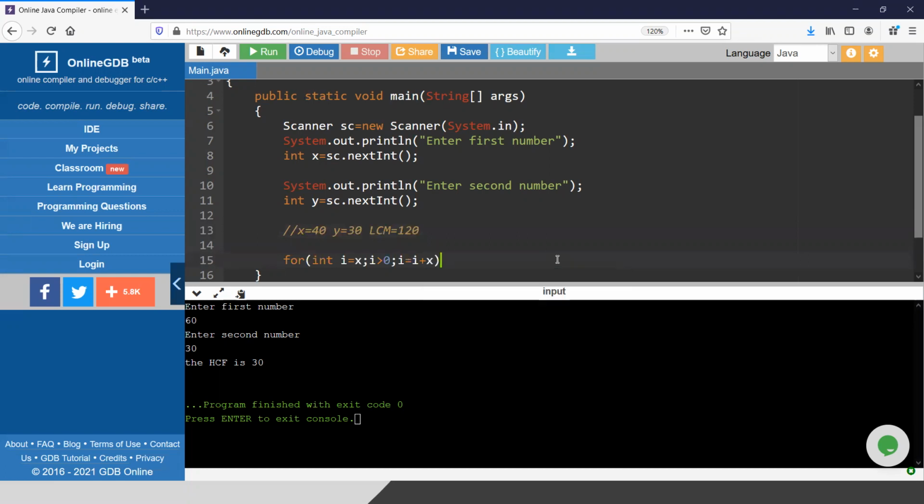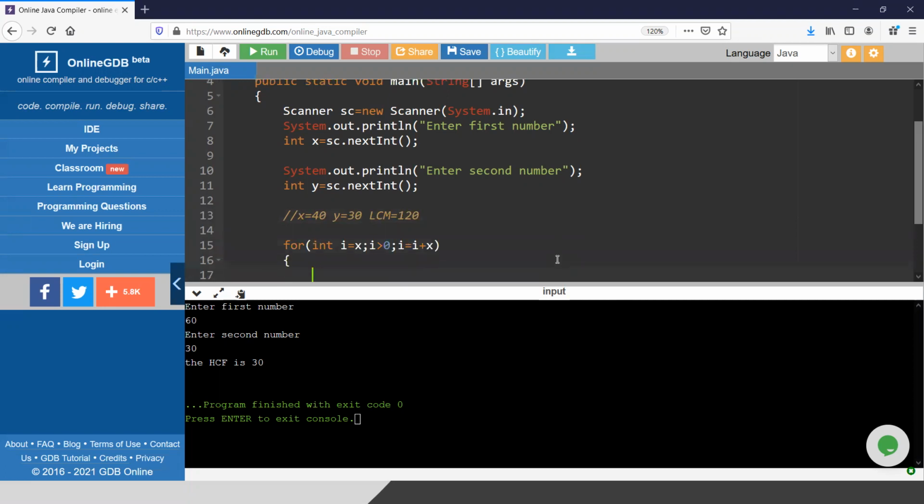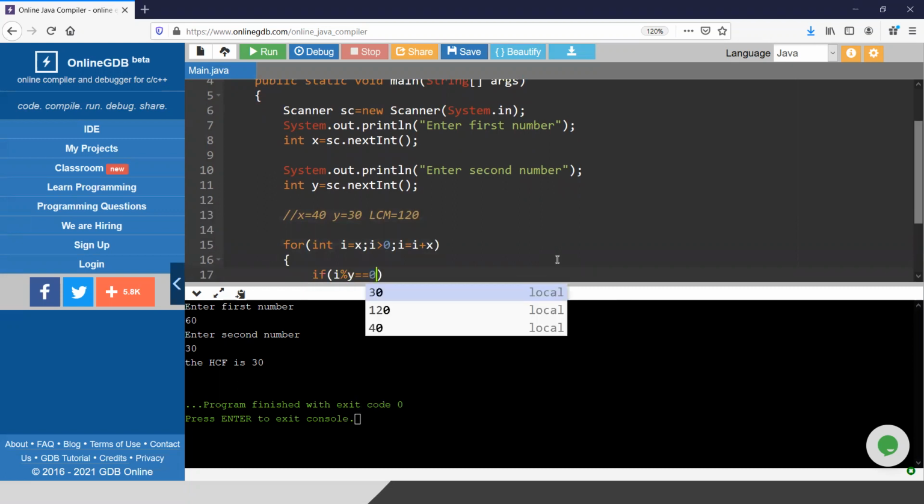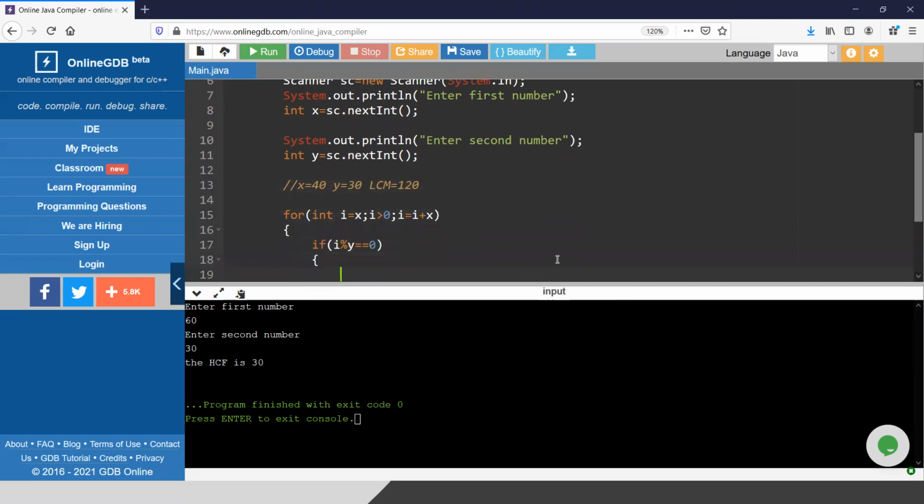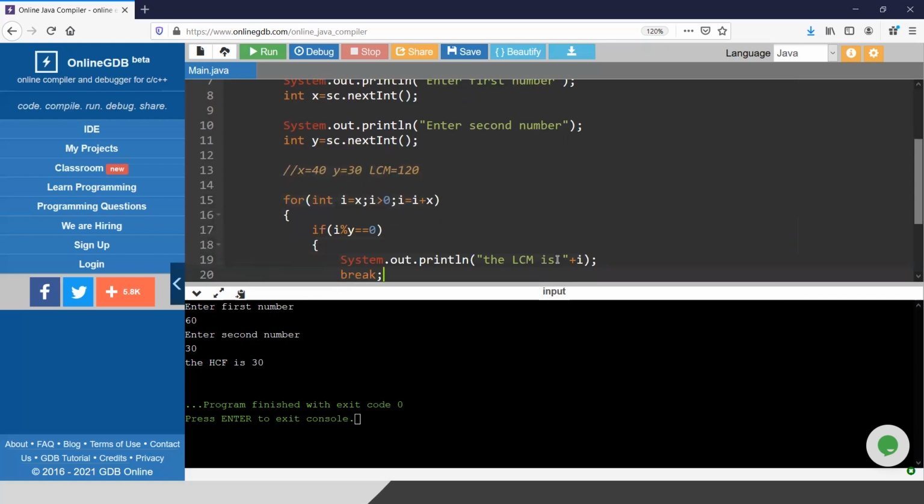Every time I will be incrementing the value of i. I will tell you why. Every time I will check i percentage y equals 0. If it is yes, then I am going to print that the LCM is i, and I will break the loop. This break command basically breaks the loop.